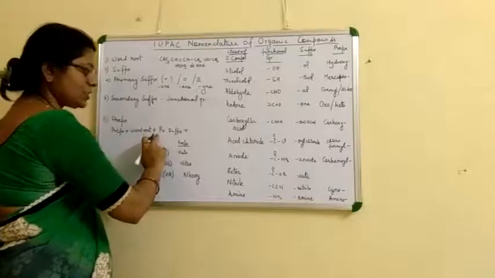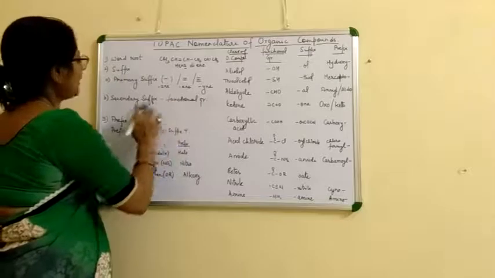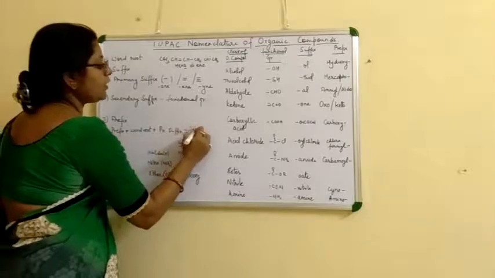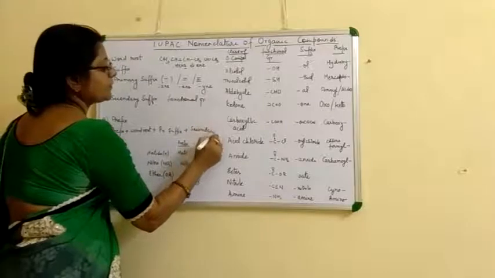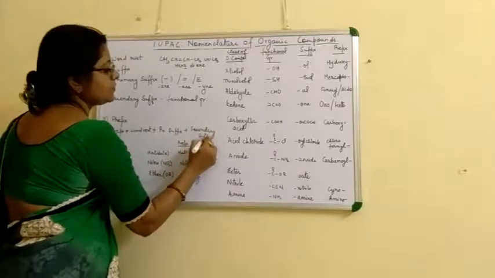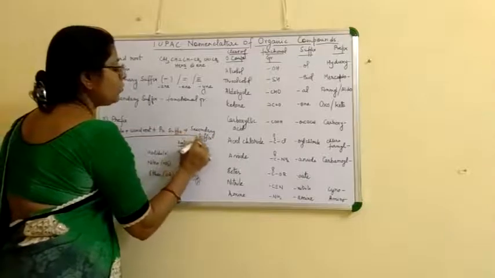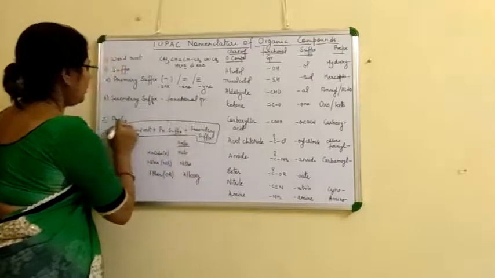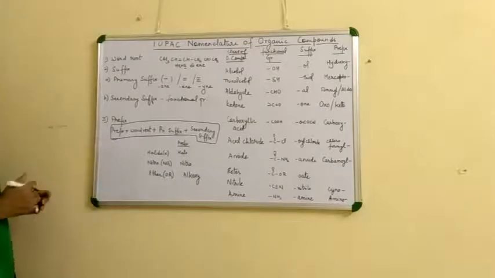If it is unsaturated we add it, and if it is not, then ignore that. Then we use the secondary suffix. So this is the way to write the name of any organic compound. We have to remember this.